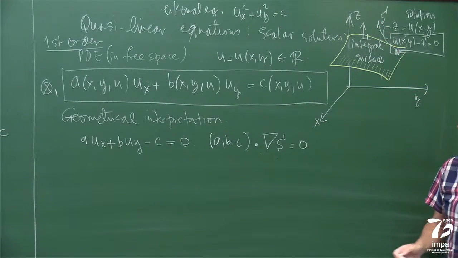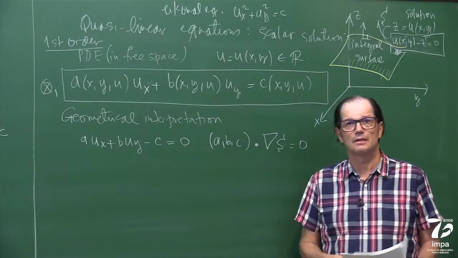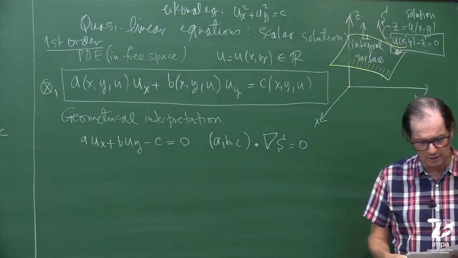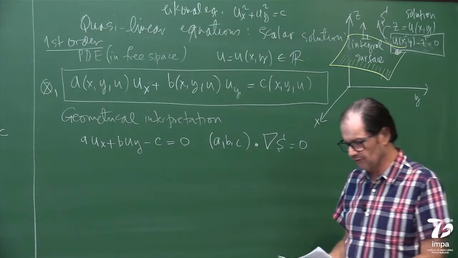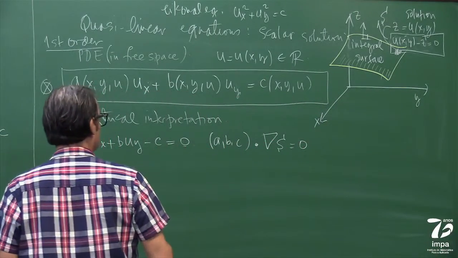So therefore, ABC is tangent to the vector, to the integral surface, right?